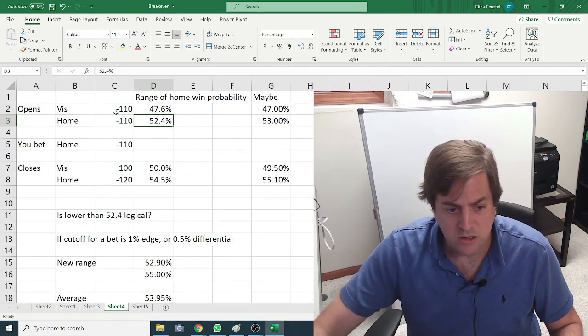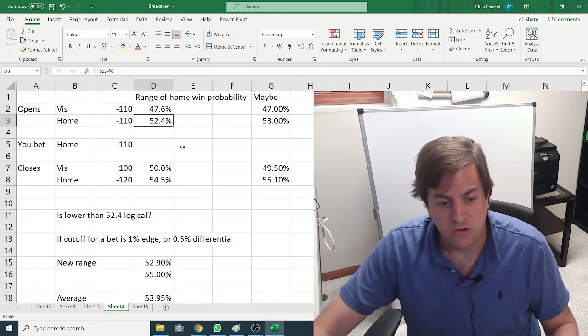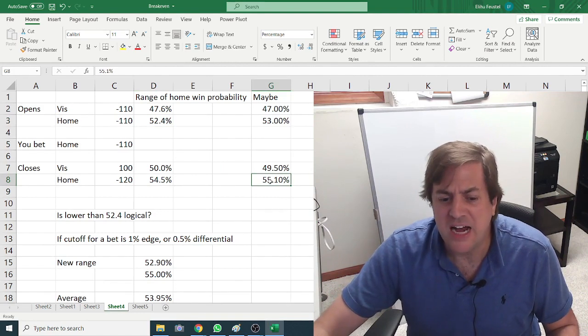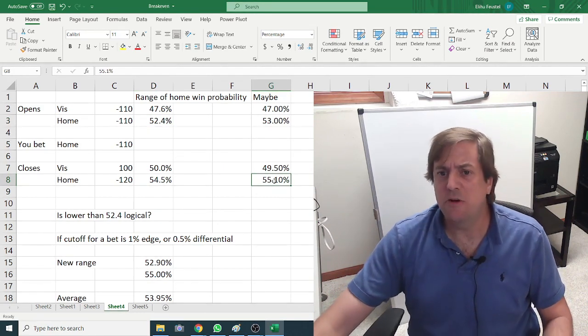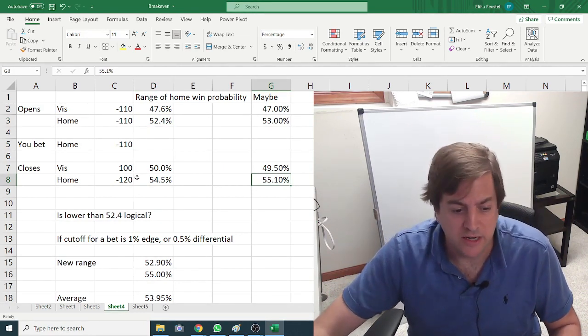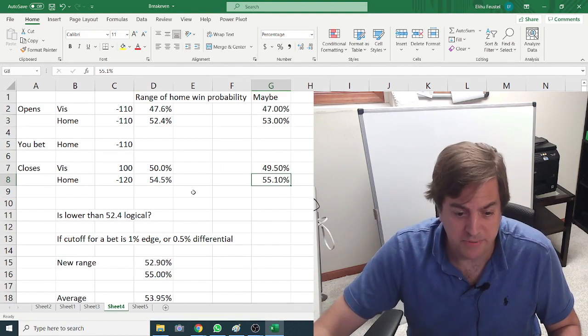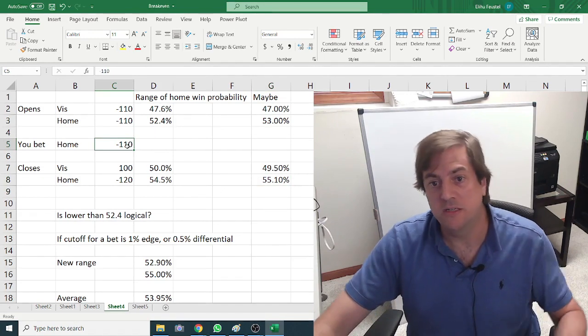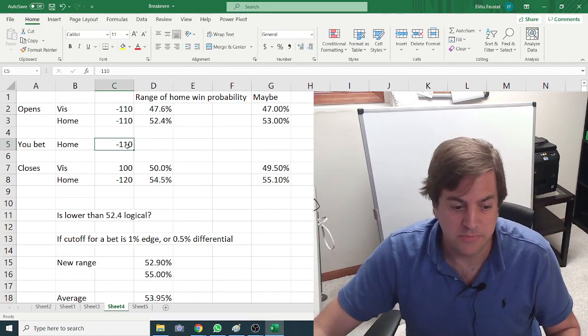So in the case where it opened minus 110 both ways and it closed plus 100 to minus 120, we know it could be as high as 55%. It's not going to be much more than that, or someone would hit the minus 120 again. How low could it be? Well, we know it has to be higher than 52.4 because it moved off of a 52.4% price.